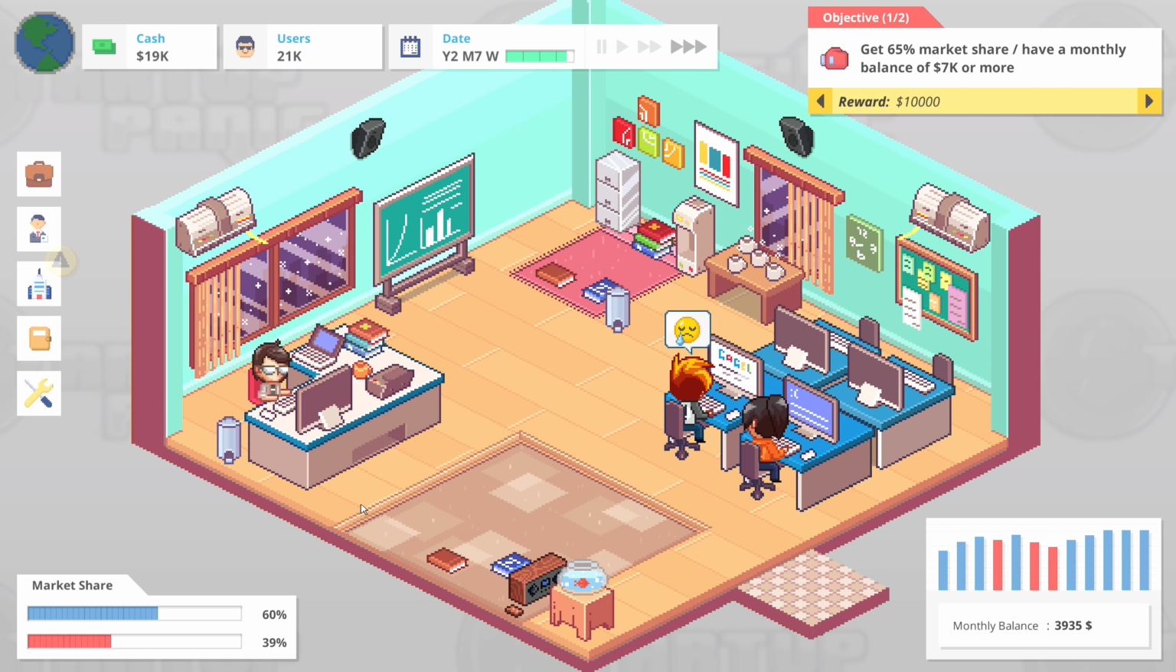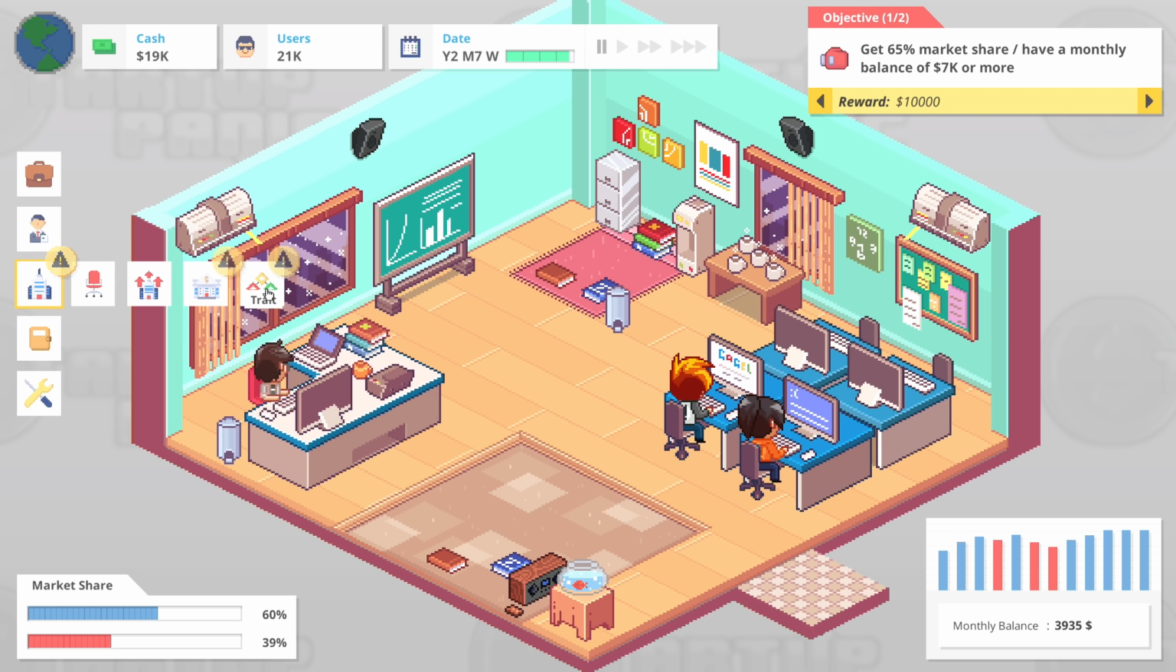That's given us a 60% market share. Our income is pretty solid. We do need a 65% market share though, and my balance needs to be much higher before we get this objective done, but that is pretty good by me.